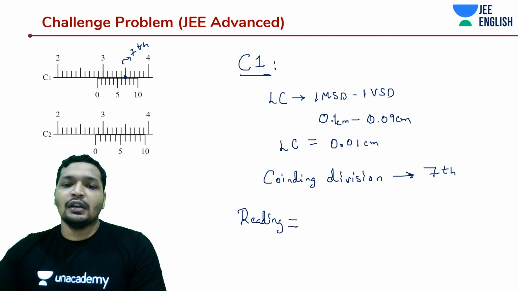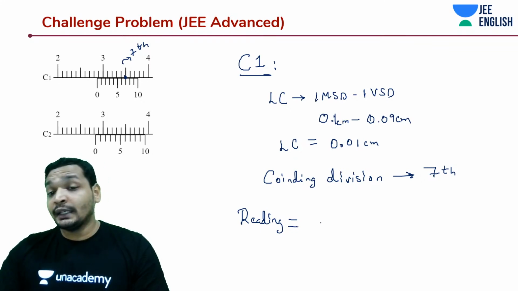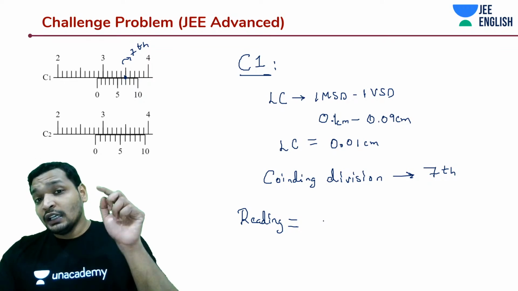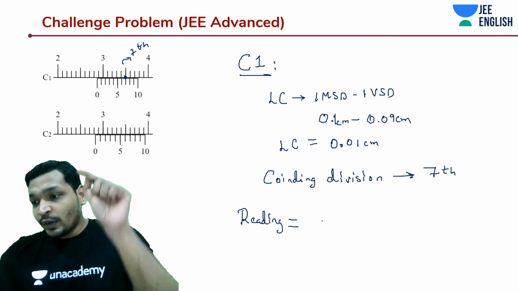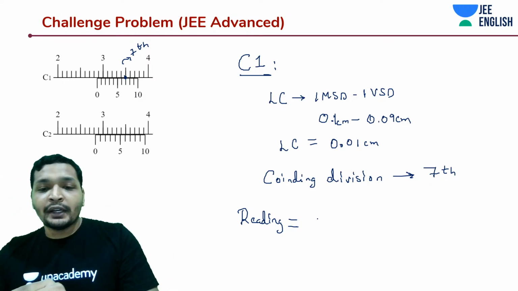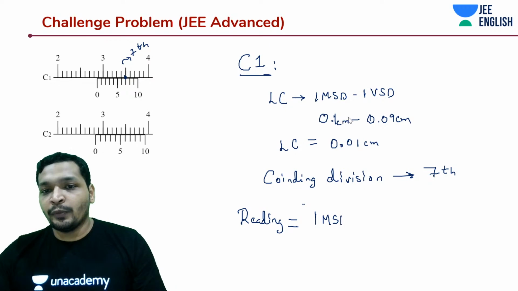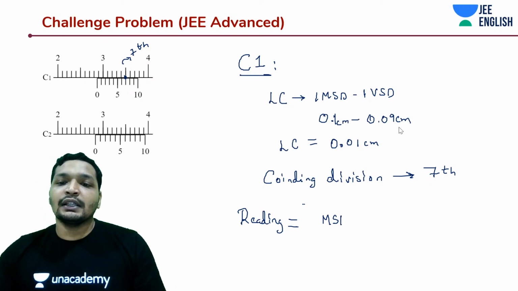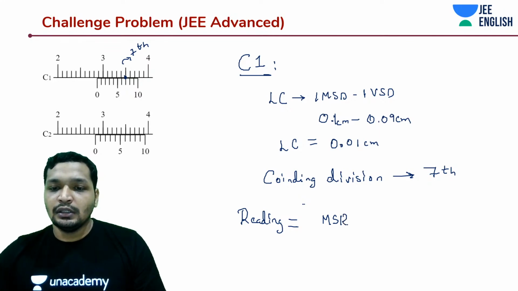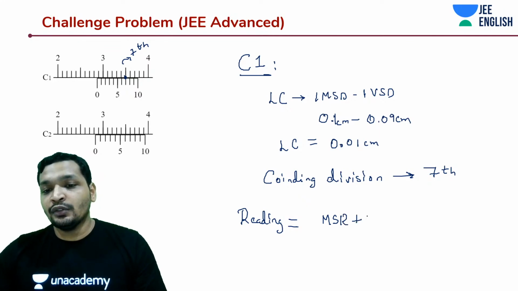C2 is different. Notice it, students, notice it. In case of C2, find out 1 Vernier scale division. Yes, 2.8 is fine. Reading is equal to the main scale reading, which is going to be 2.8, plus your Vernier scale reading, which is your least count into the coinciding Vernier scale division, 7.